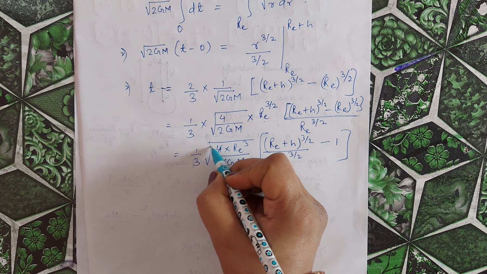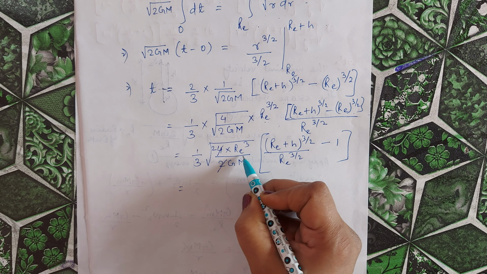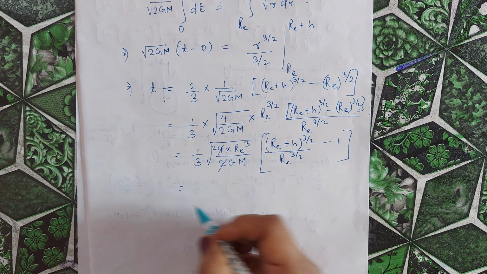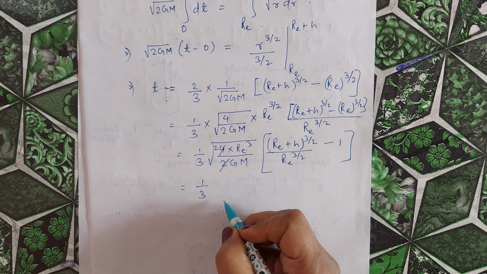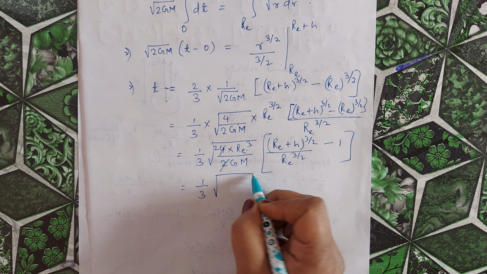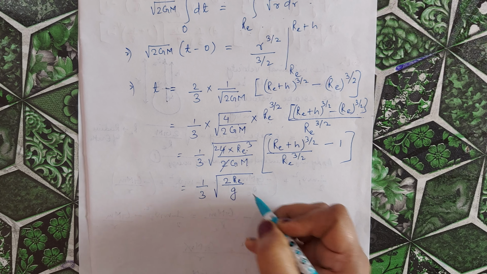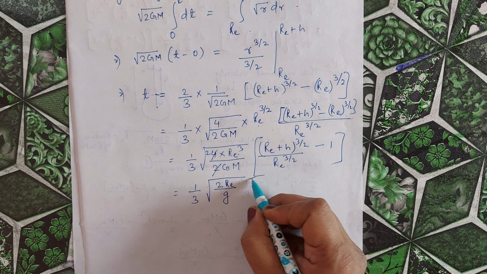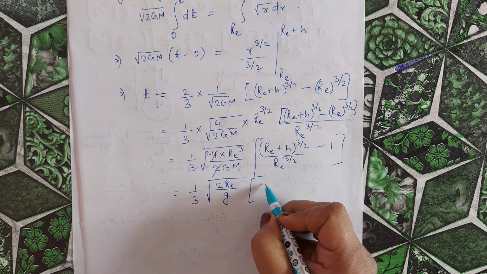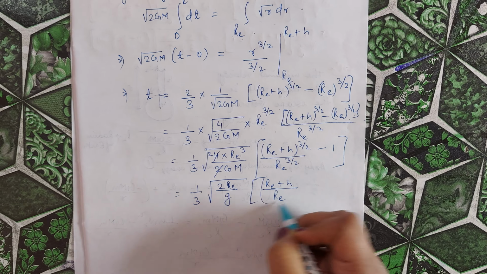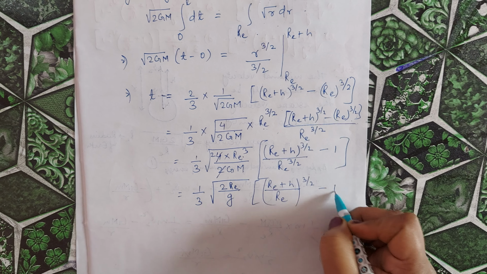Now this 2 will get cut, and in place of GM by Re square we can write g. So we have 1 by 3 root under 2Re by g, and here we can write (Re plus h by Re) to the power 3 by 2 minus 1.